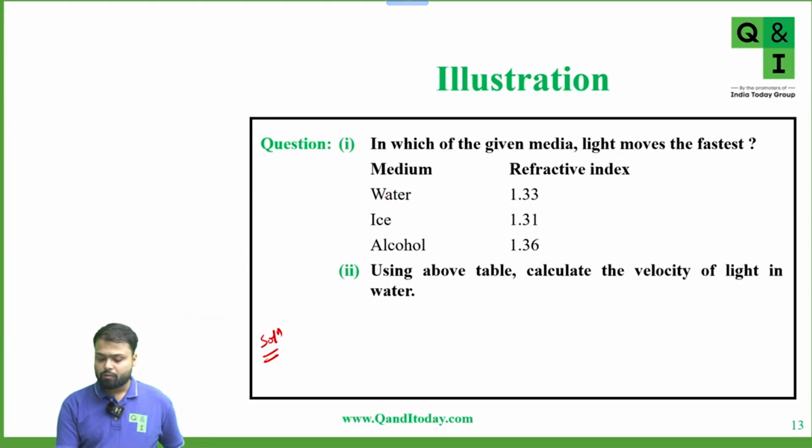Very good. So the answer for the first is ice, because ice has the lowest refractive index, and if the refractive index is low, that means the medium is rarer with respect to the other mediums, and in a rarer medium, light will travel fast. Okay, very good. Now second, calculate the velocity of light in water.